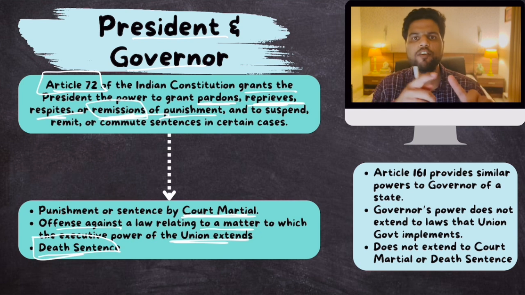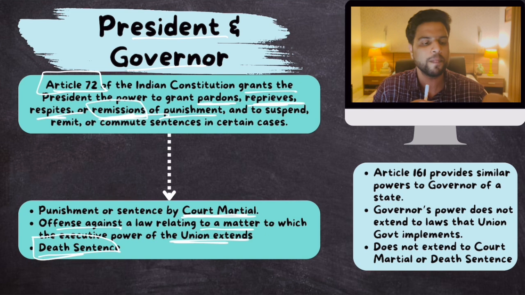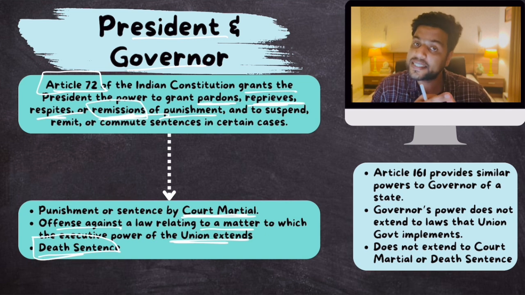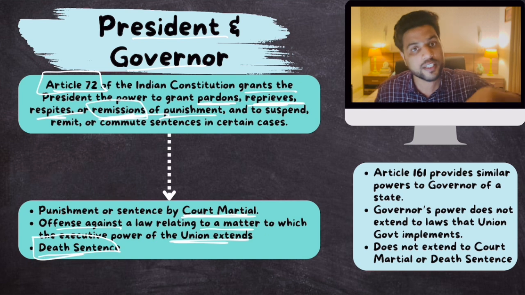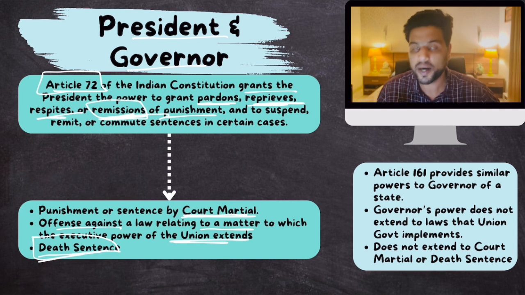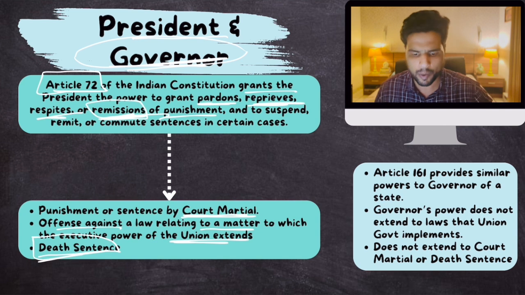So generally, the president's power to forgive a prisoner extends to those prisoners who are punished under union law, court-martial cases, and people who are given a death sentence. Whether under union law or state law is immaterial. If anyone is getting a death sentence, the president can pardon that death sentence. Clear?